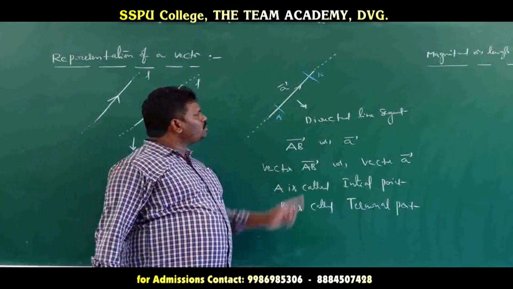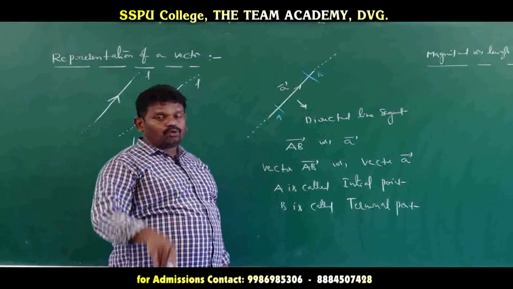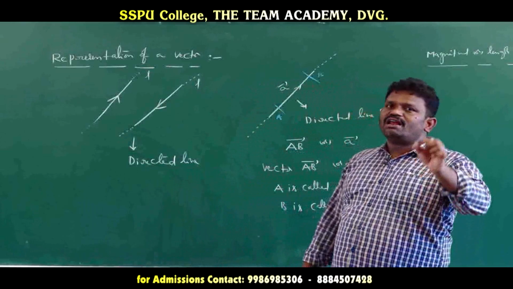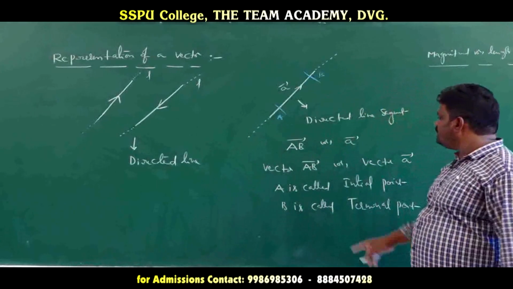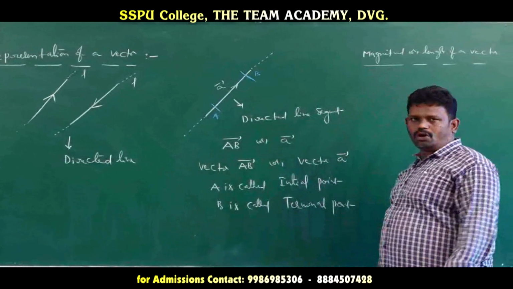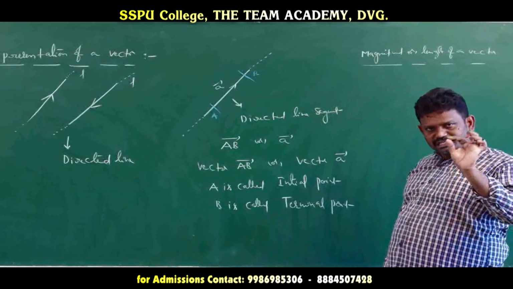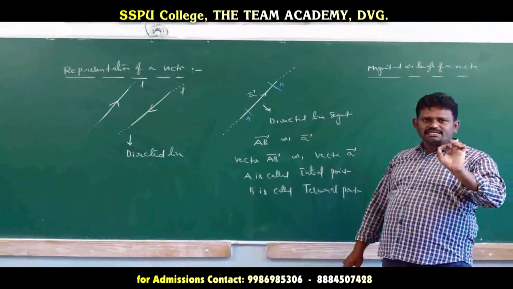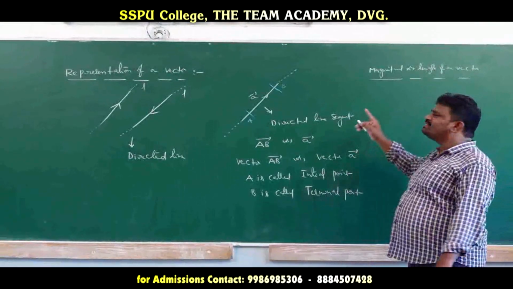To find the magnitude of this vector, the distance between the initial and terminal points is called the magnitude or length of the vector.